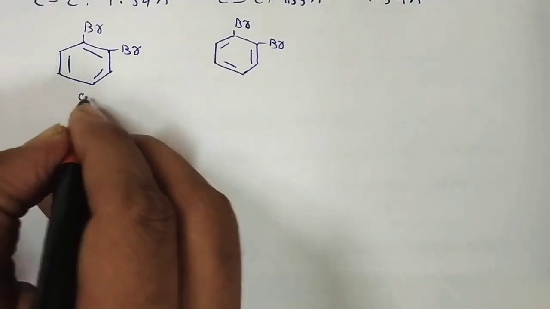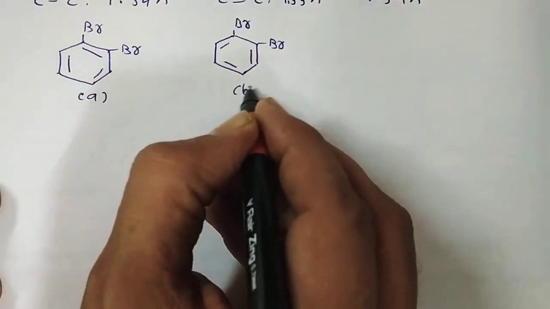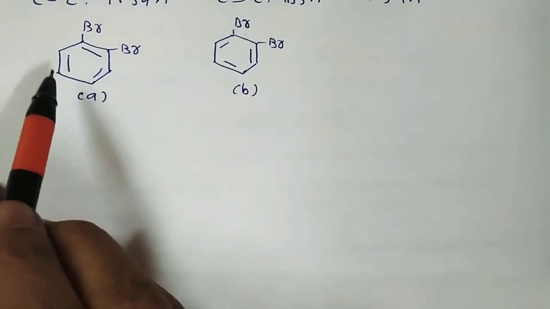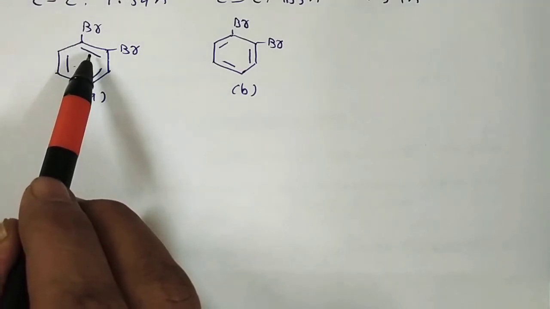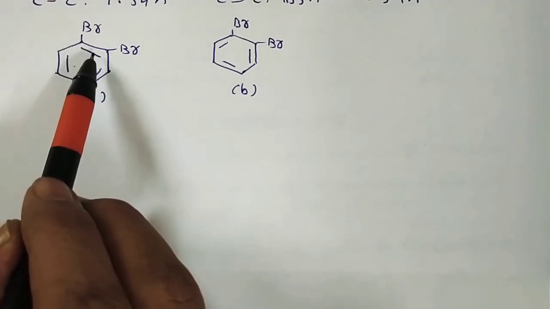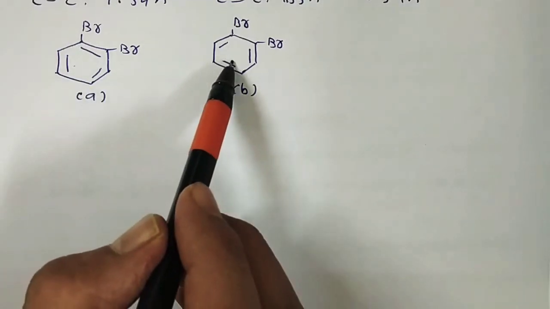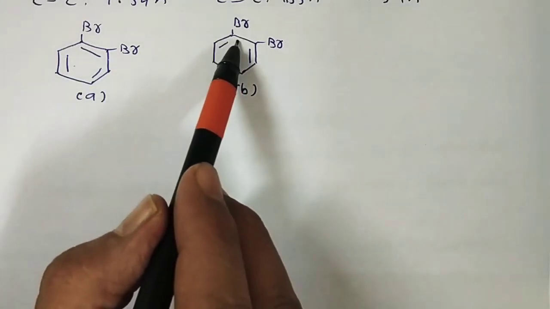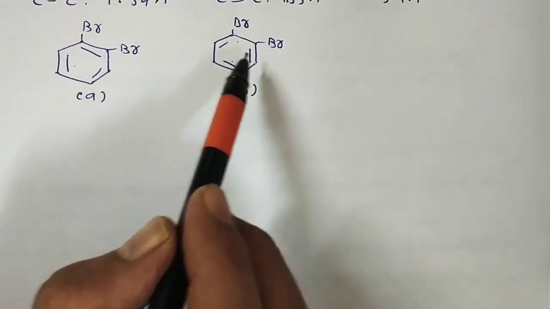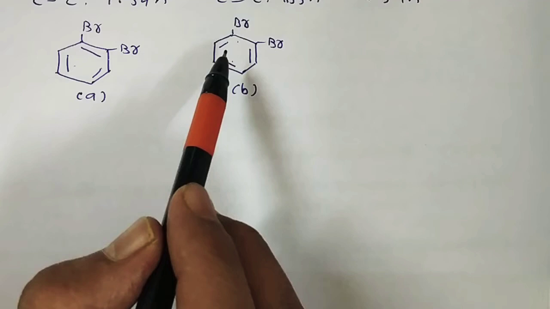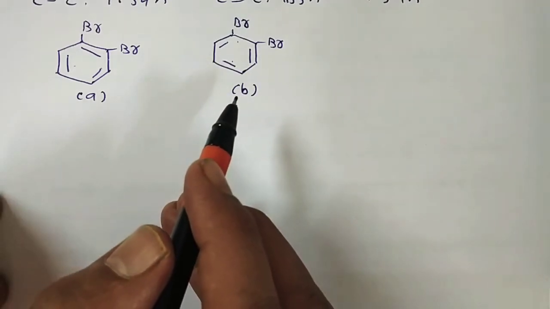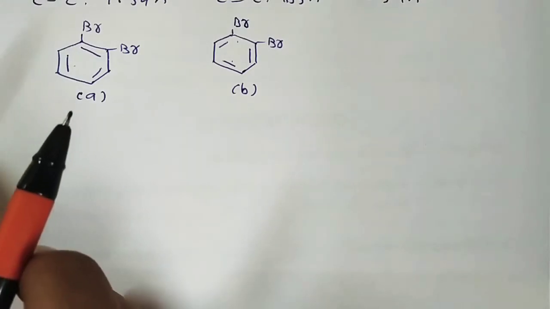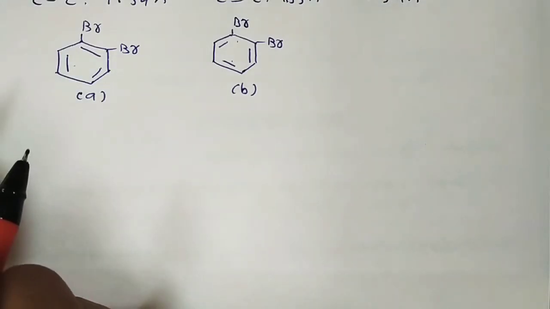Because this is structure A and this is structure B. In structure A, there is a double bond between the 2 carbon atoms carrying bromine atoms, but in structure B, there is a single bond. So if the Kekule structure were correct, both these isomers should exist and have different properties. But as we know, only one ortho-dibromobenzene is known.